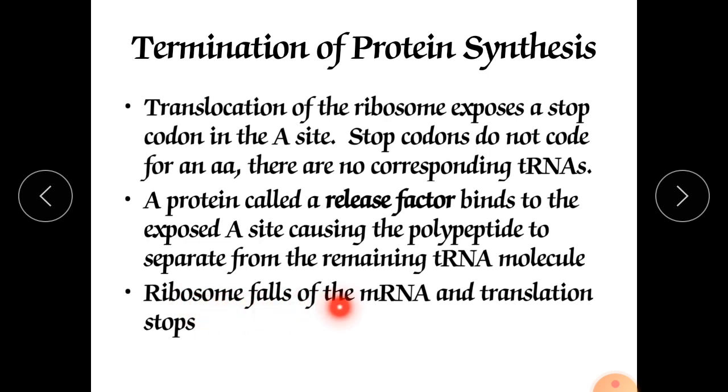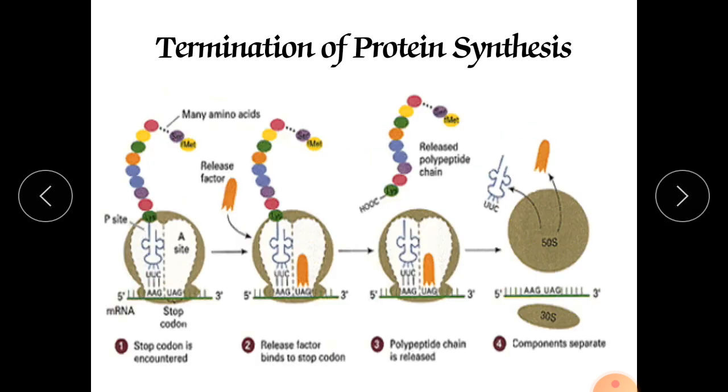Now the ribosomes fall apart, all the RNA is released and translation stops. So in this fashion, in the ribosomes translation will stop with the help of the release factor, which binds with the help of the stop codon, and the stop codon will be at the A site without any transfer RNA. Here the termination of the process occurs.